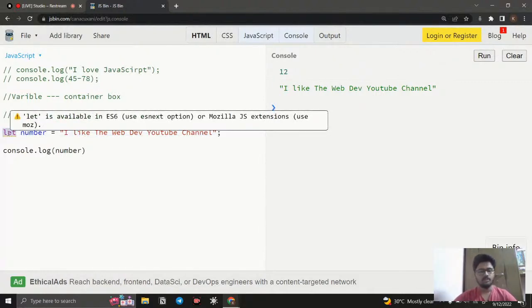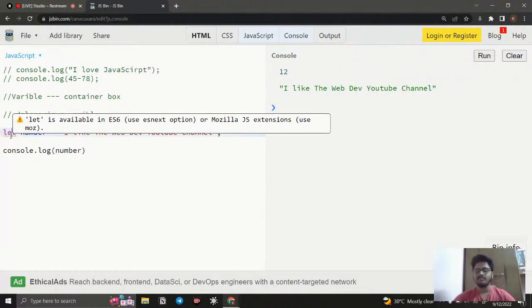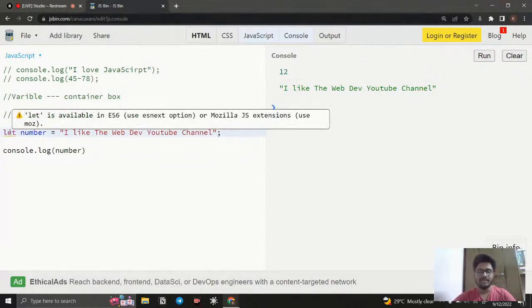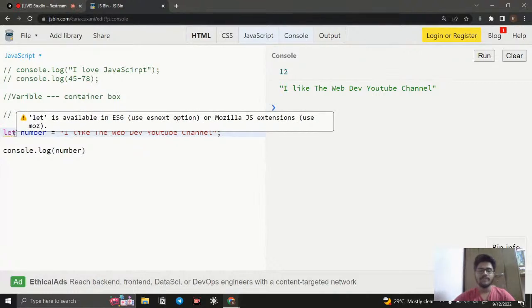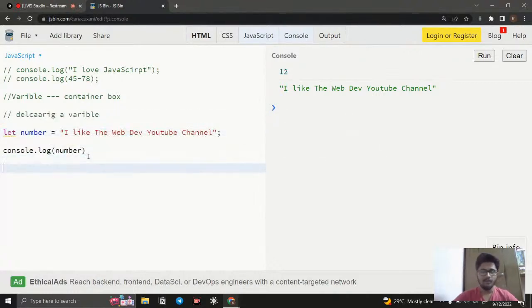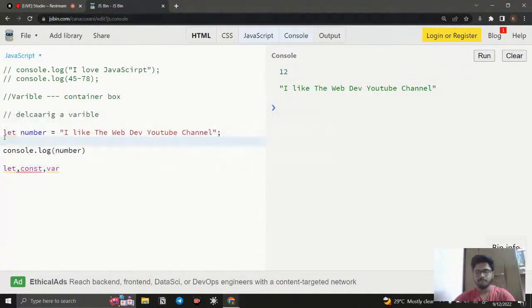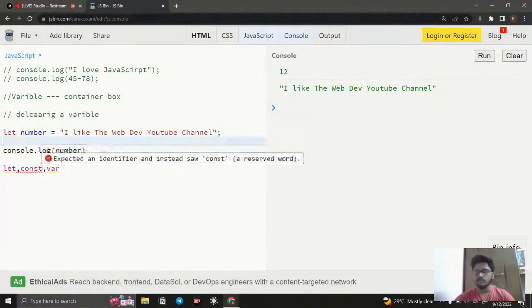First we see about let. So what is this? Let is nothing but a keyword. Every programming language has something we use to speak to the computer, right? If I use let, what I'm trying to say is that I'm going to declare a variable. That is why I'm using it. It is a keyword to declare a variable. We have several keywords available: let, const, and var. So JavaScript has three keywords to declare a variable. Right now I use let, and I will explain the difference between let, const, and var.